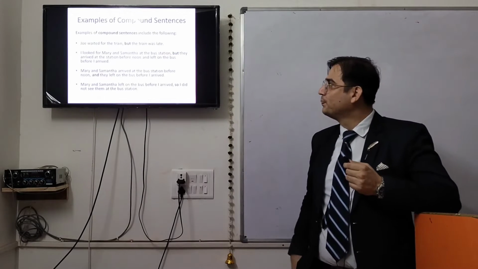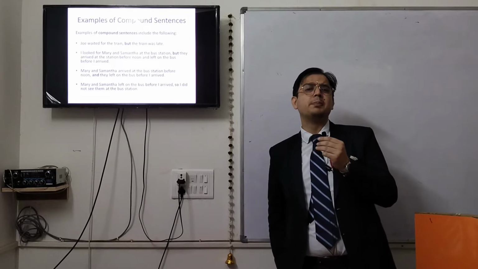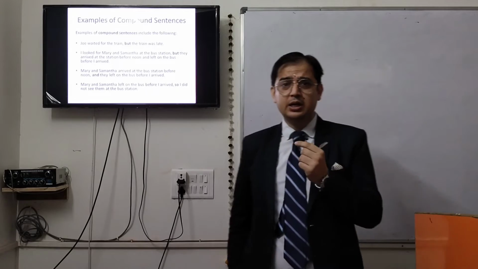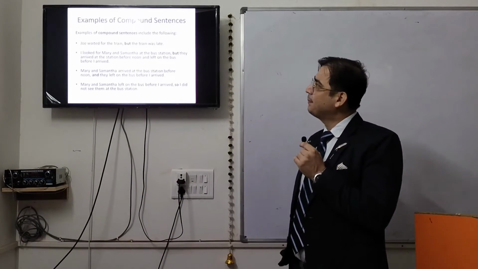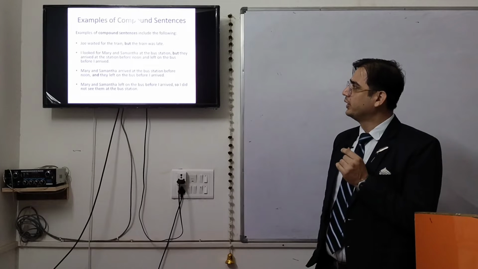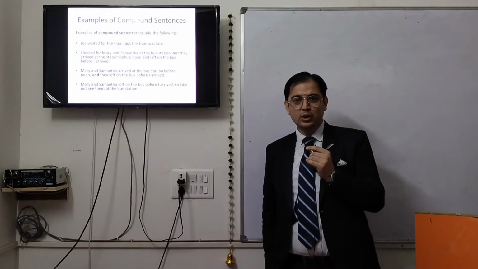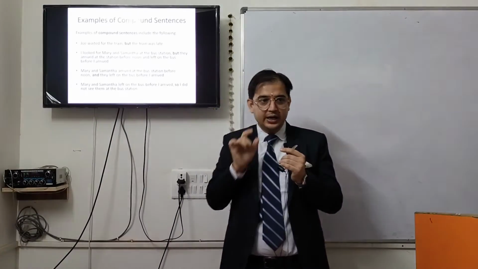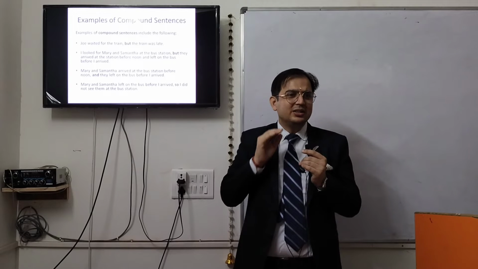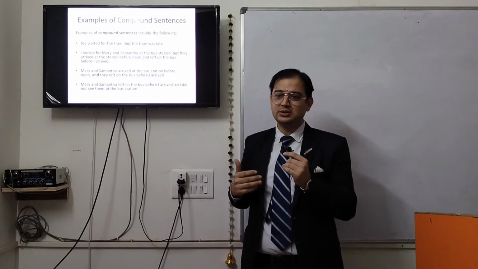Right? Now, a step further. Now, we are going to talk about compound sentences. Compound means combination. Over here, examples of compound sentences include the following. Joe waited for the train, but the train was late. What you must have observed is that, but is highlighted over here, written in dark, and there is a comma before it. There is a little pause. Joe waited for the train, but the train was late.